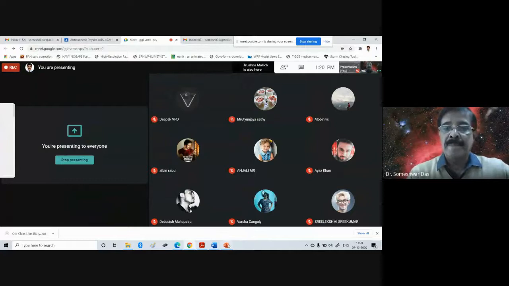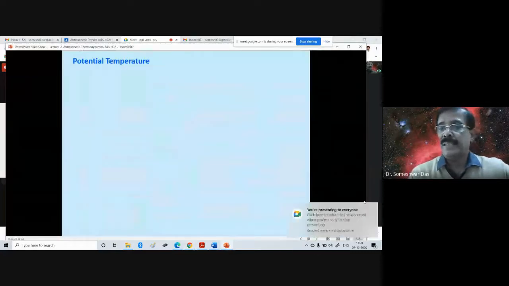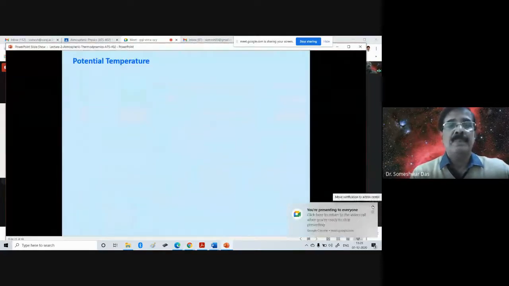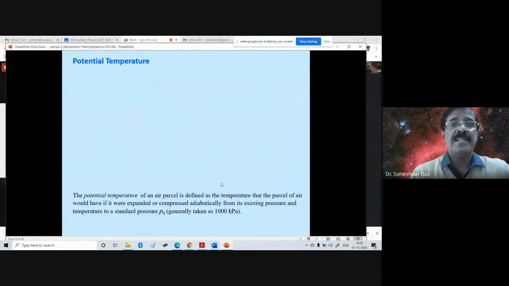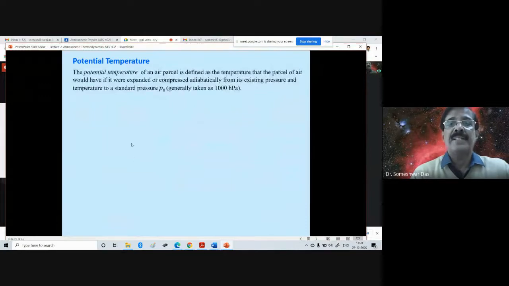So today we are going to discuss the potential temperature. What is potential temperature? Now, potential temperature of an air parcel is defined as the temperature that the parcel of air would have if it were expanded or compressed adiabatically from its existing pressure and temperature to a standard pressure P naught, generally taken as 1000 millibar.